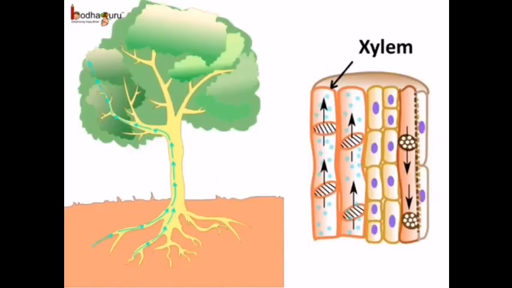So now you know how the water rises up the xylem tissue. The xylem forms a continuous network of channels that connects the roots to the leaves through the stem and the branches, and thus transports water to the leaves.